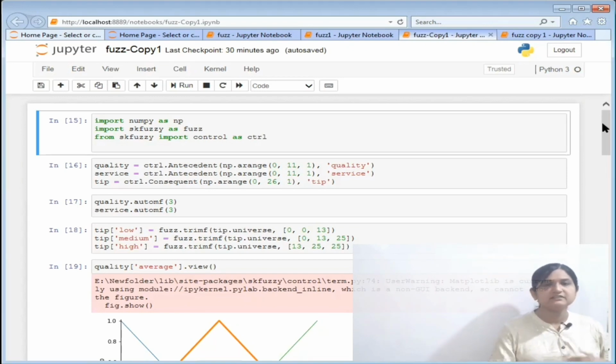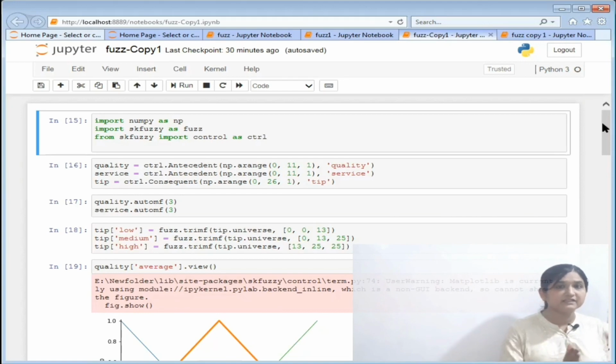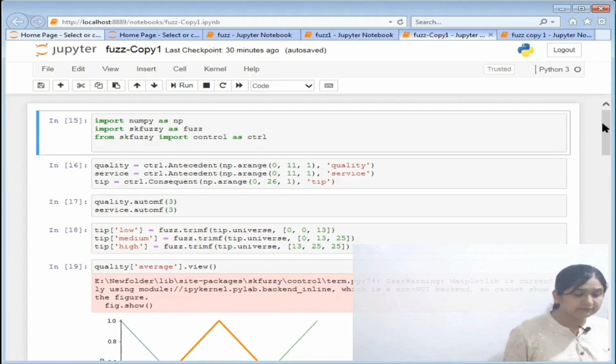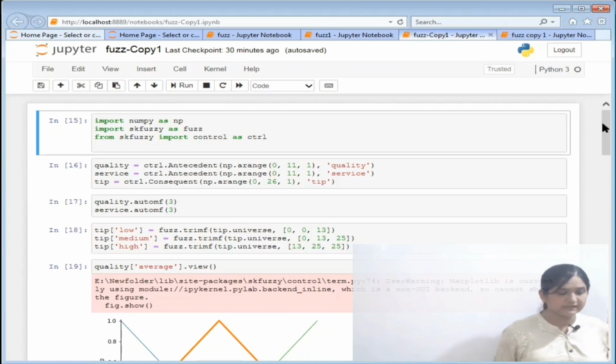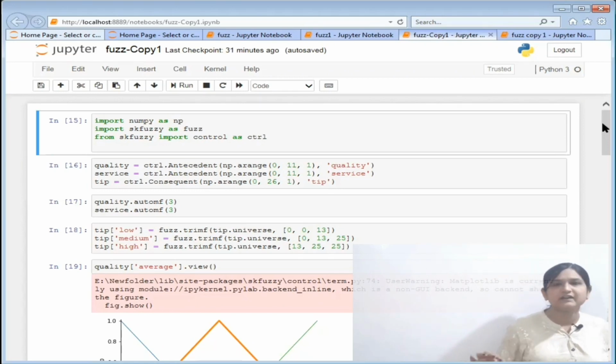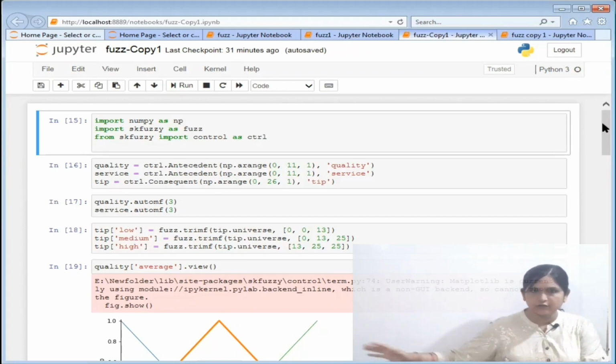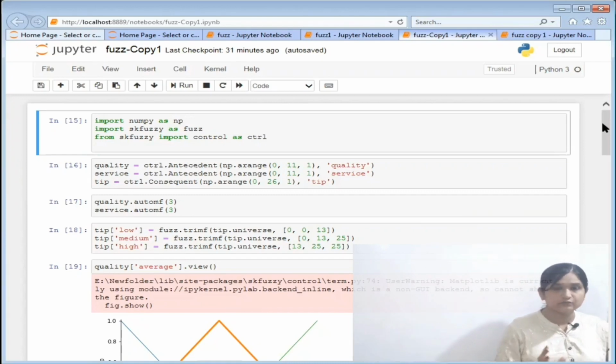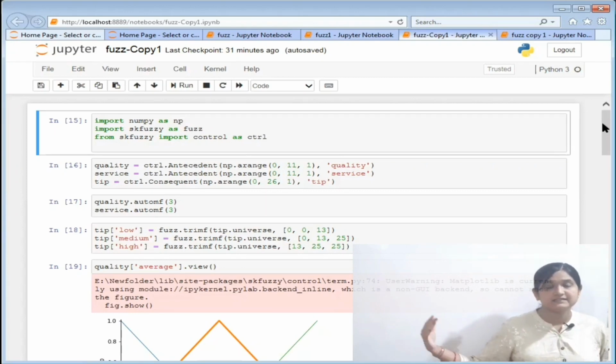So what is arange? Arange is a function from the numpy library, and there are three parameters for the function: start, stop and step. So start is 0, stop is 11, and step is 1. What a step basically does is define how the series will extend. Like if step is 1, the series will be 0 1 2 3 4 5 6 7 8 9 10, and if the step is 2, the series will be like 0 and 2 will be added, so 0 2 4 6 8 10, right?